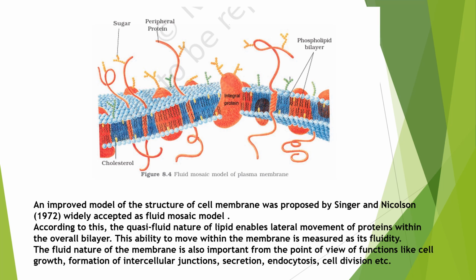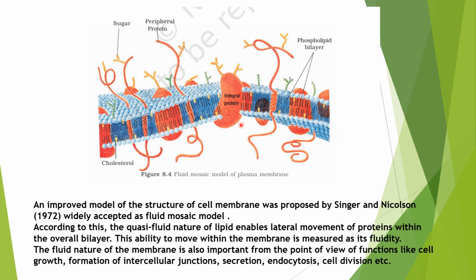Actually, it was the fluid mosaic model which was proposed by Singer and Nicholson in the year 1972. It is the widely accepted model for the plasma membrane. According to this, the quasi-fluid nature, that is semi-fluid nature of lipid, enables lateral movement of proteins. See here, these are the integral membrane proteins, and these are the peripheral proteins. Peripheral proteins are located on the peripheral side. Integral proteins are embedded in the plasma membrane, right?